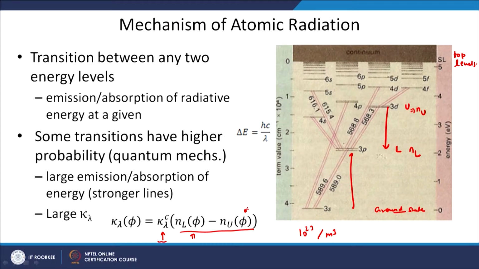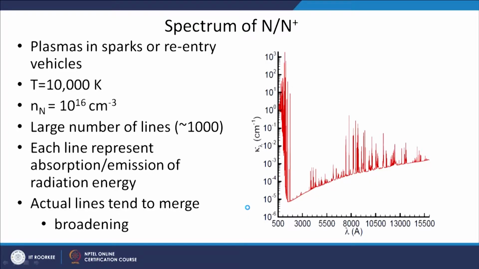So, the number of particles, the number of atoms in a given level, depends on the pressure, temperature and concentration of the gas in the mixture. This is one typical spectrum of atomic nitrogen and a mixture of atomic nitrogen and nitrogen ion. This is calculated for an air plasma, where we have air at a very high temperature of 10,000 Kelvin. The total number of atoms of atomic nitrogen is 10 to the power 16 per centimeter cube. Okay, so we will have a large number of transitions.